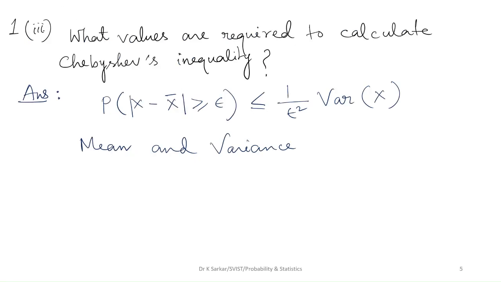Question 1-3. What values are required to calculate Chebyshev's inequality? Chebyshev's inequality is probability of mod X minus X bar greater than or equal to epsilon is less than or equal to 1 by epsilon square times variance of X. So here mean and variance are required to calculate this inequality.